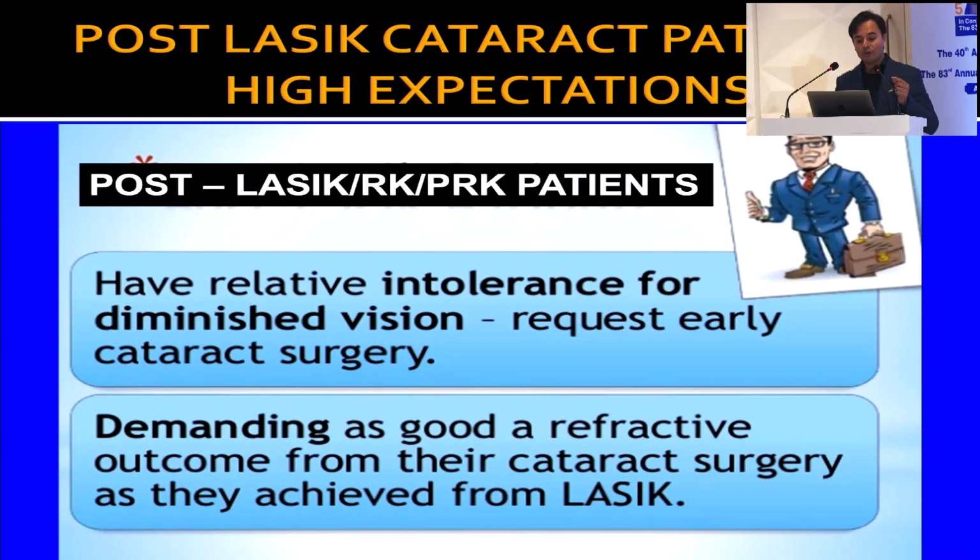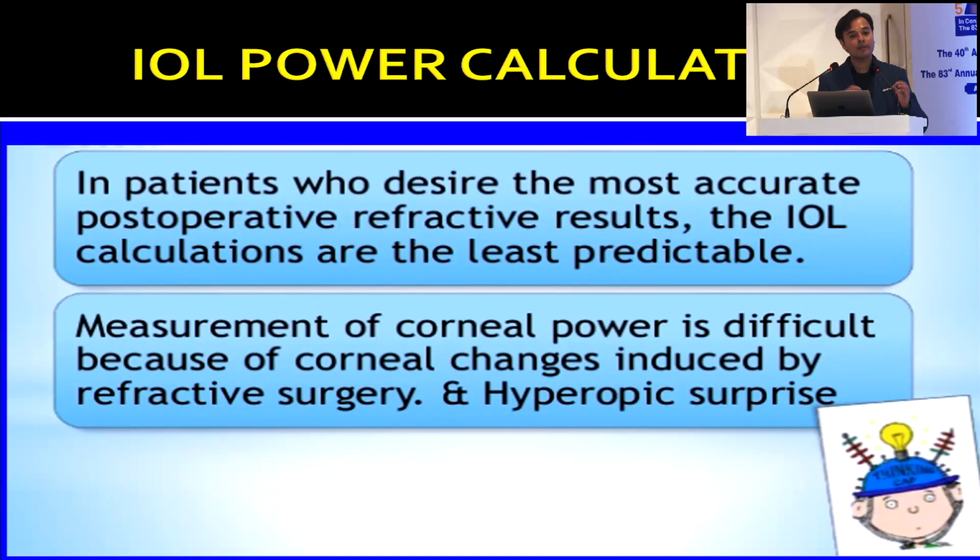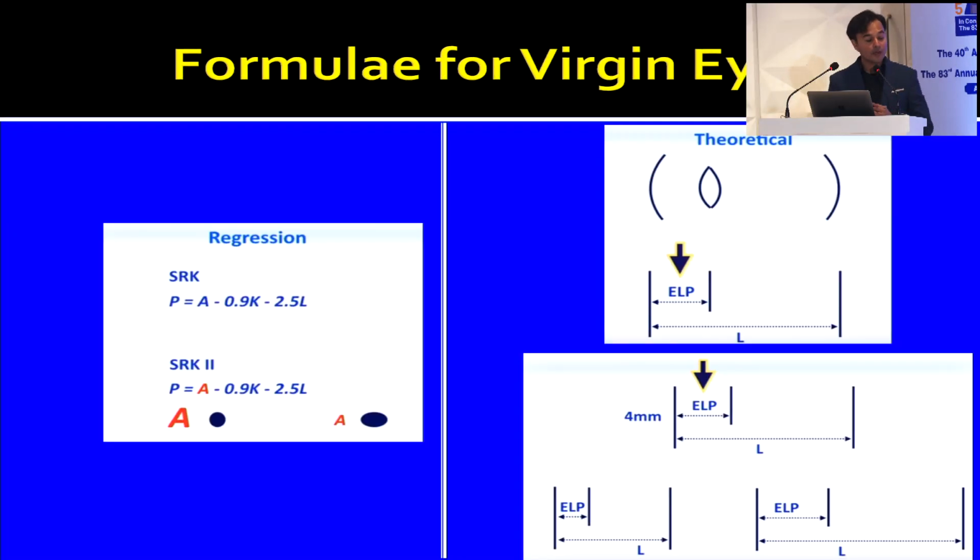And what we have to know is that these people are special. When they come for their cataract, they have a relatively lower tolerance for diminution of vision. They are the ones who will come back for early intervention, and they will be extremely demanding because they have seen excellent outcomes of their previous LASIK procedure. However, the irony is that in the patients who desire the most accurate postoperative refractive results, the IOL calculations are least predictable. And the measurement of corneal power is difficult because of a variety of scenarios. That is what we are going to look at now.